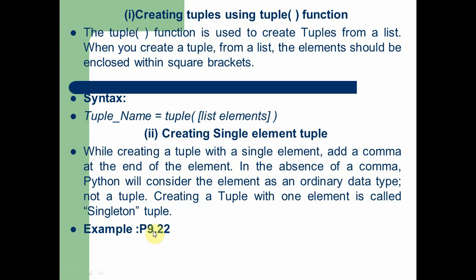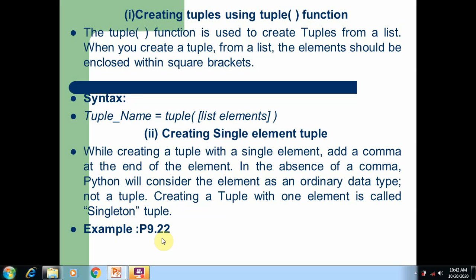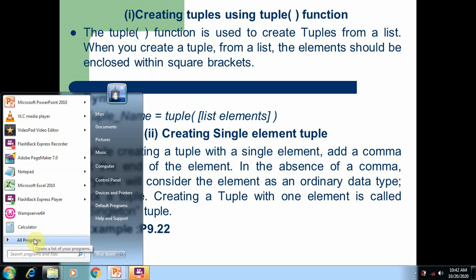So we are going to discuss creating tuples in program 9.22. Open the Python program. Here we are going to see how to create tuples with different methods.